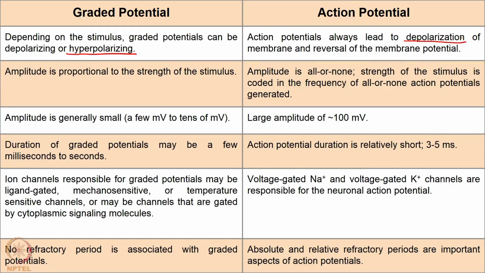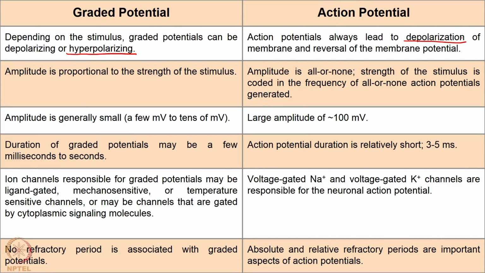But action potentials are stereotypical. Once the threshold is crossed, the response is always the same. So, you are going to have a stereotypical response, that is all or none. Either you have an action potential or you do not have an action potential. So, you do not have a situation where you have some percentage of an action potential. Either you have an action potential or you do not, right.